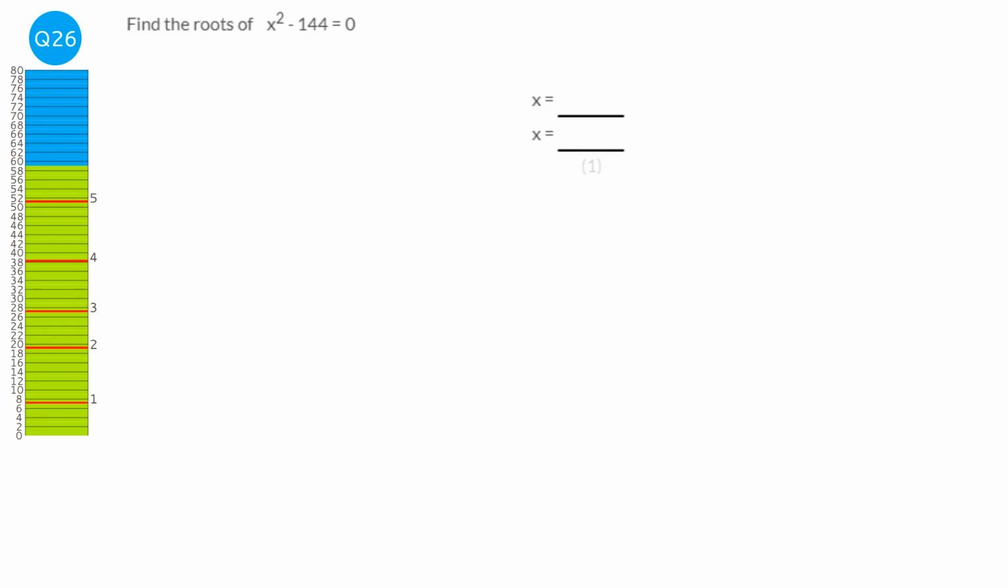To solve this, we've got to first of all factorise the left-hand side. We look at the expression, and it's definitely a difference of two squares. So the square root of x squared will be x, and the square root of 144 is 12. So we plus 12 and we minus 12. With a difference of two squares, you take the positive and the negative root.